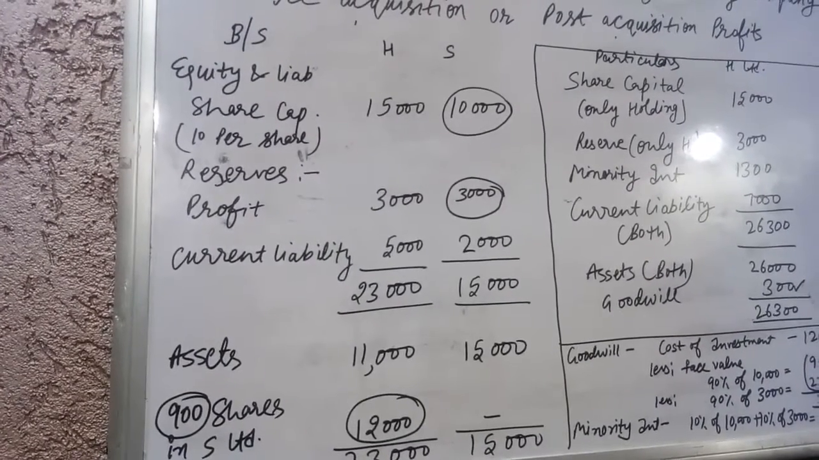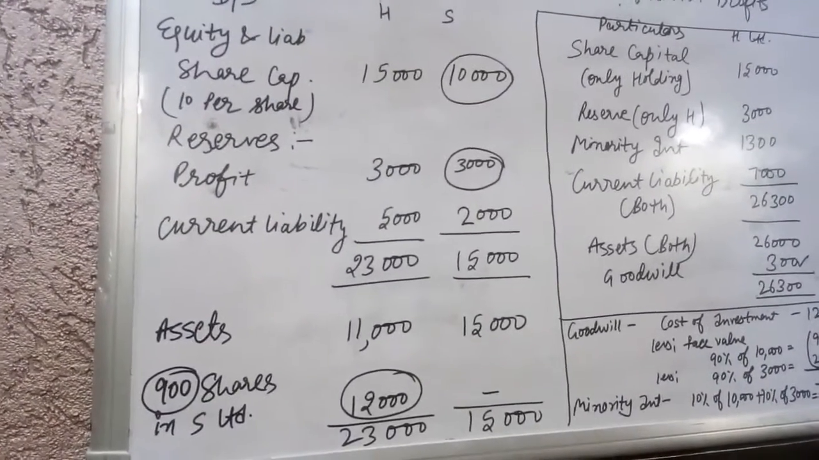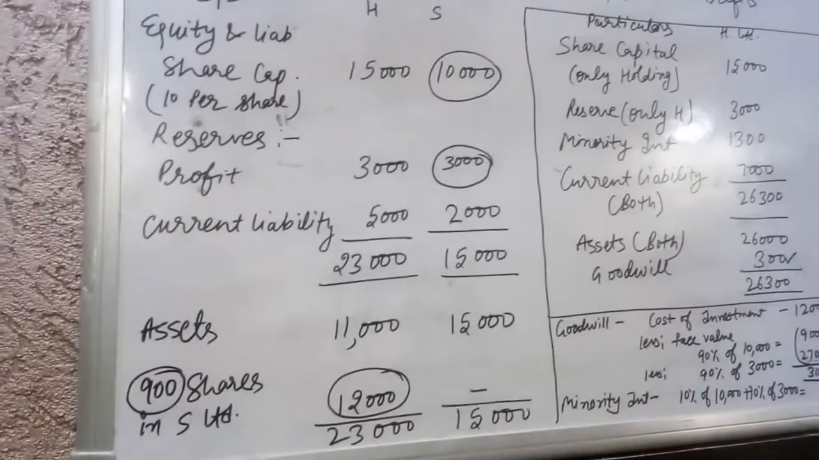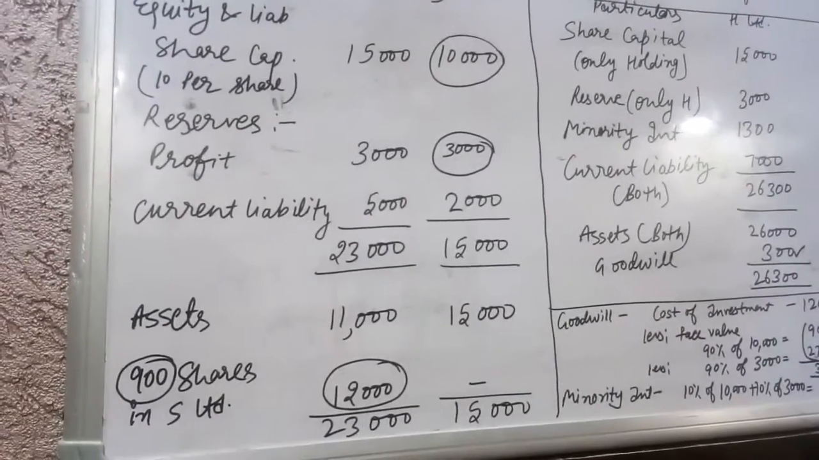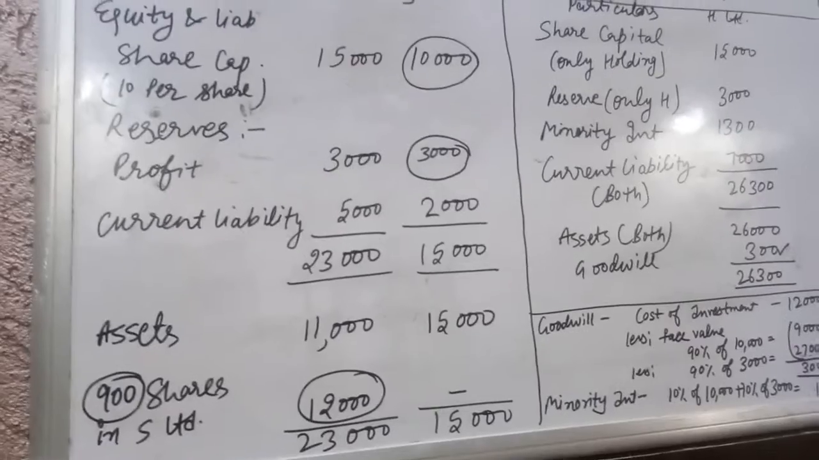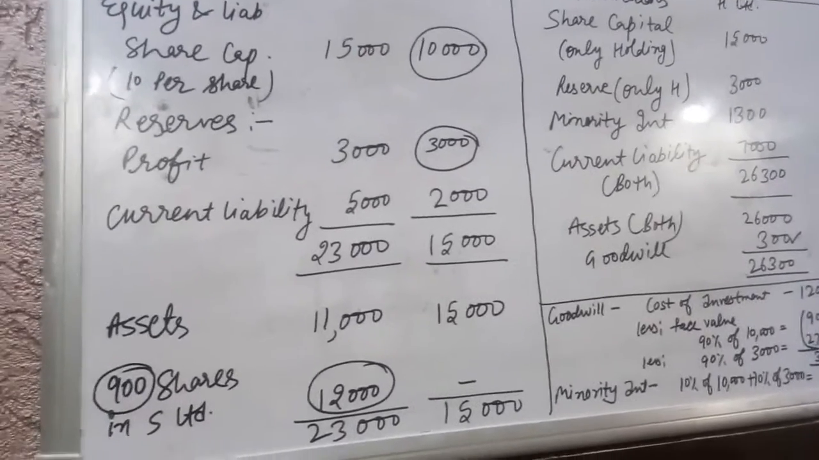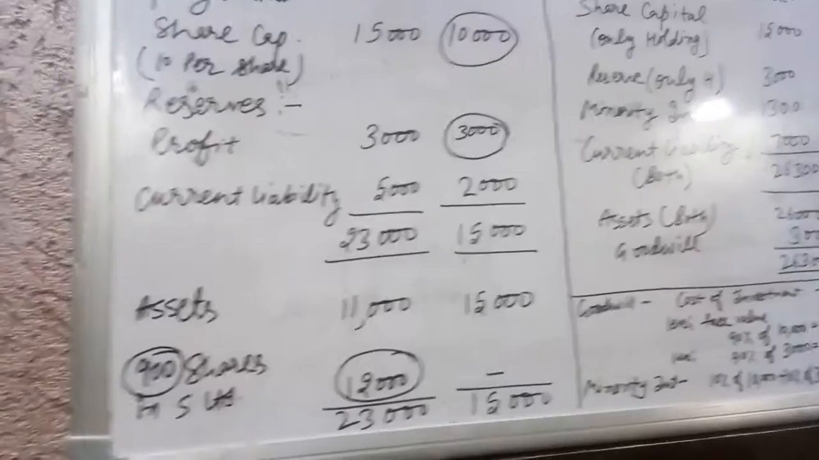of subsidiary company. Okay, I have circled this value because this is very important for you to use this value while doing calculation. Okay, you cannot simply add this, you have to do a calculation of this value. Okay, so this is why I have circled this.